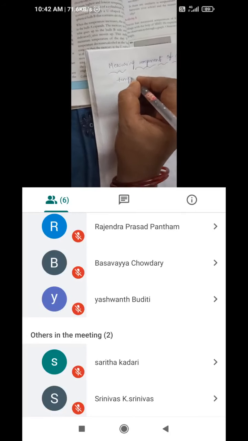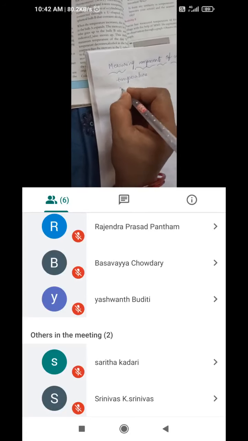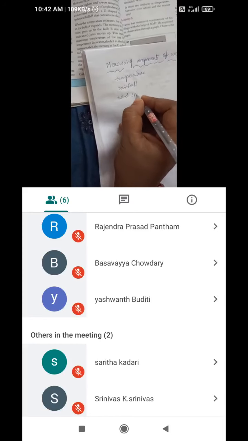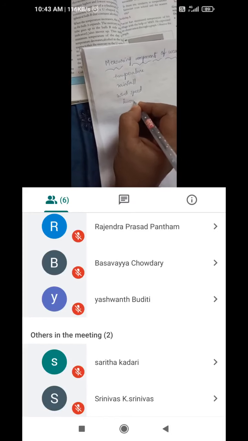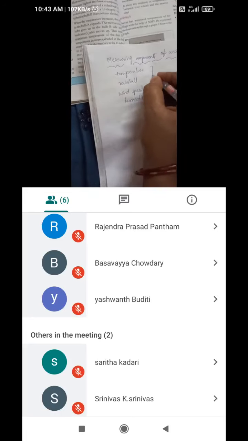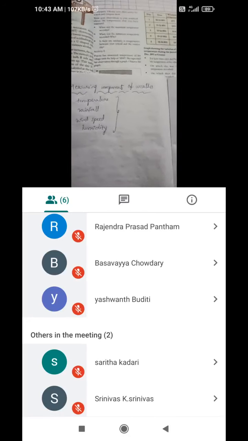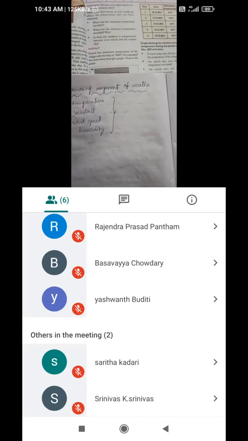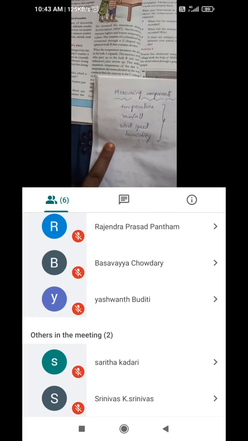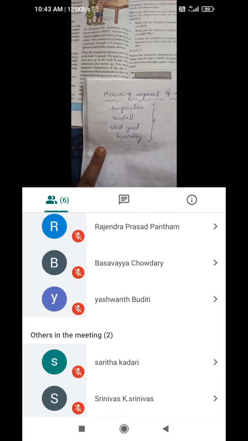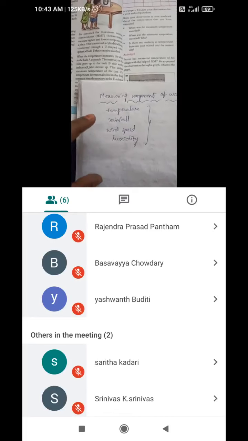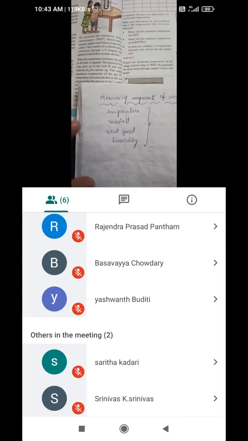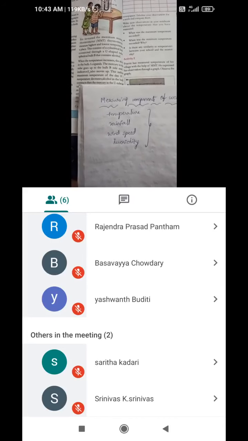Temperature, rainfall, wind speed and humidity. These are needed for understanding and deciding a weather report and weather forecast. For making that, first we need to concentrate on these four components: temperature, rainfall, wind speed and humidity. So these four are all important aspects and components to get a proper idea of a weather report or weather forecast.